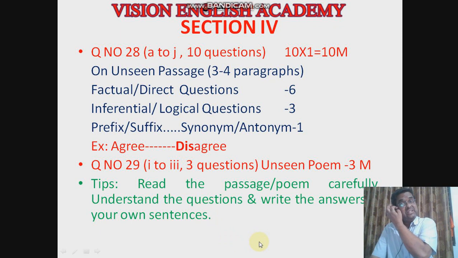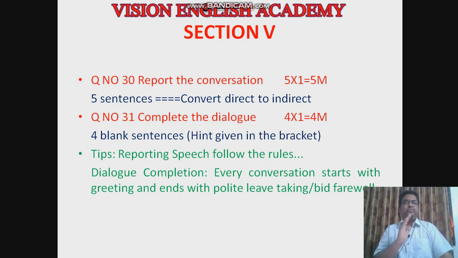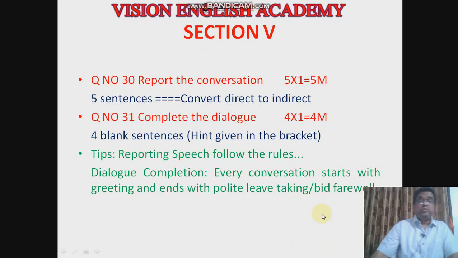So in this section 4 you will have a total of 13 marks. It is comprehension, that is one unseen passage and one unseen poem. By reading the passage you have to answer 10 questions, and by reading the poem you have to answer 3 questions. Let us move to section 5. In section 5 it is question number 30. You have to report the conversation. They will give the conversation.